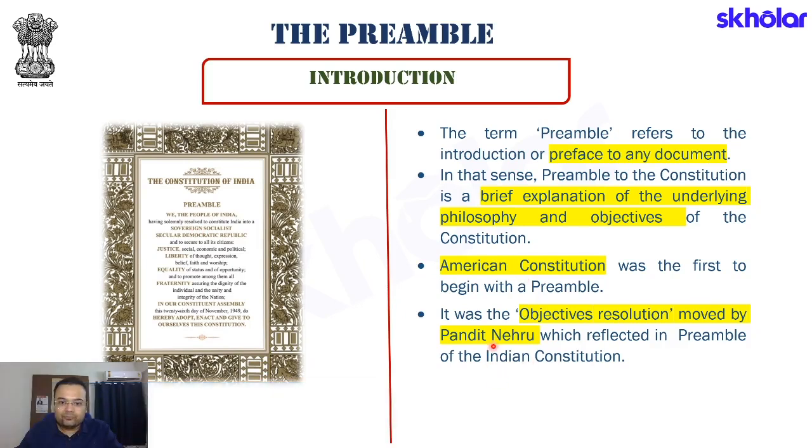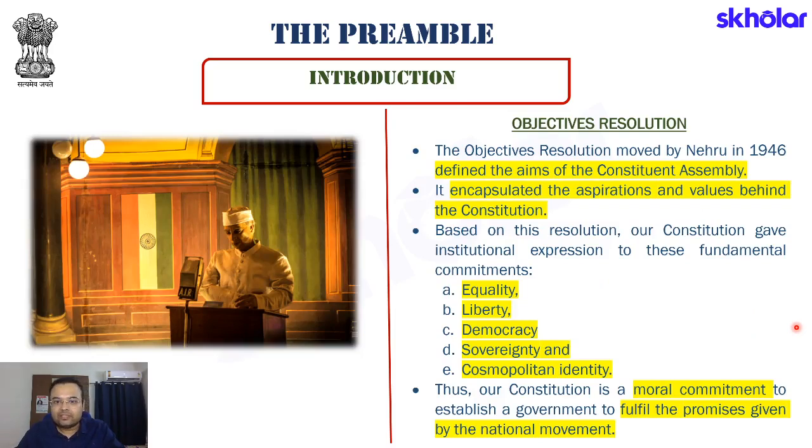Another point to note here is that it was the objectives resolution moved by Pandit Nehru which was reflected in the Preamble of the Indian Constitution. Essentially, there was an objectives resolution read out by Jawaharlal Nehru, our first Prime Minister, and when we read this objectives resolution in detail and then read the Preamble, one can clearly see that our Preamble derives a lot of its values and content from this objectives resolution.